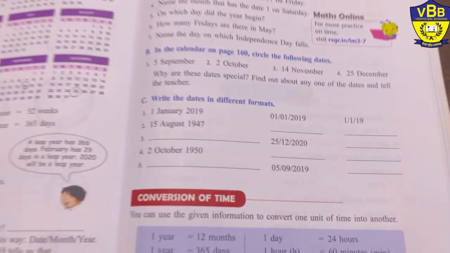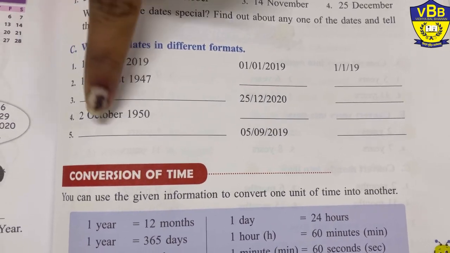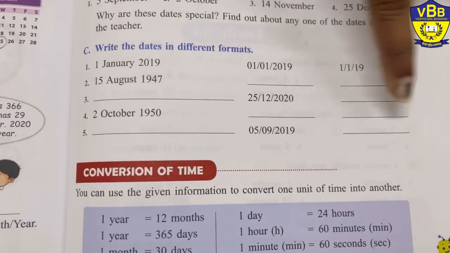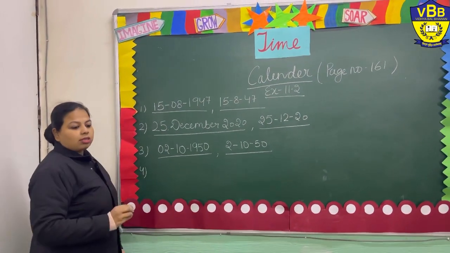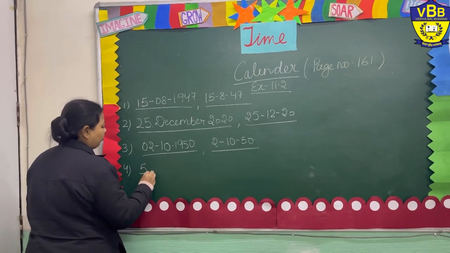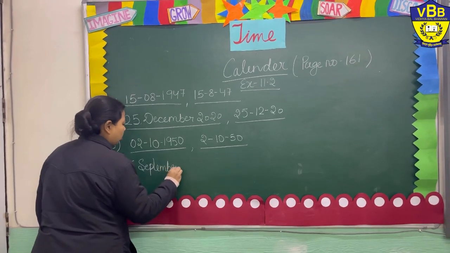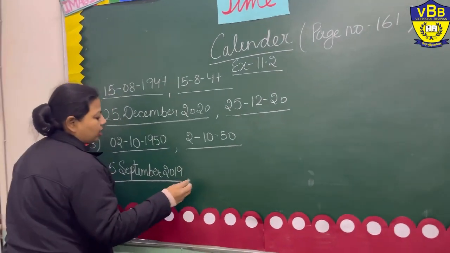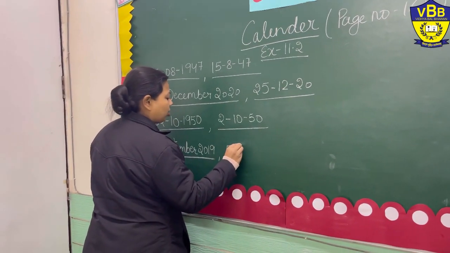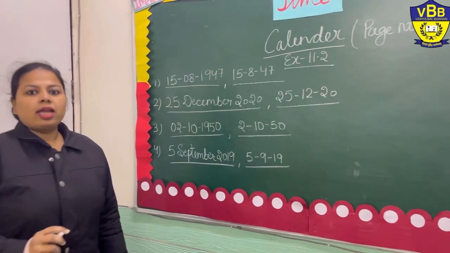Okay. Now the next one is 5 September 2019. So over here you have to write down in the word formation and over here in the short form formation. So it's 5 September 2019. This is the first one, and the second one will be 5-9-19. Okay?